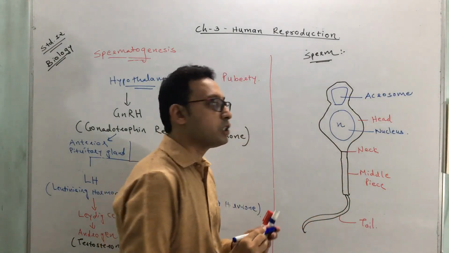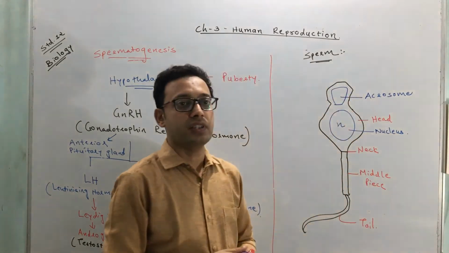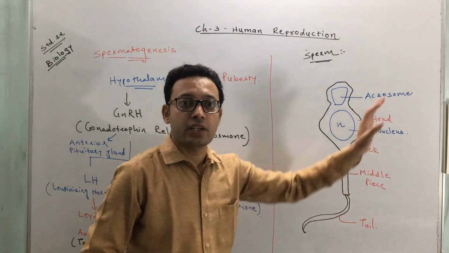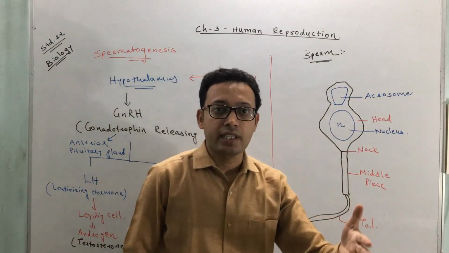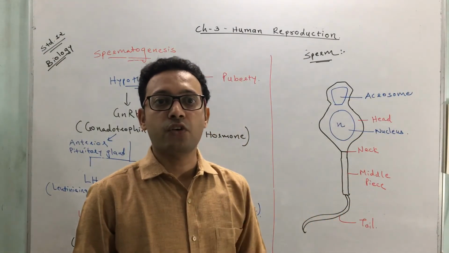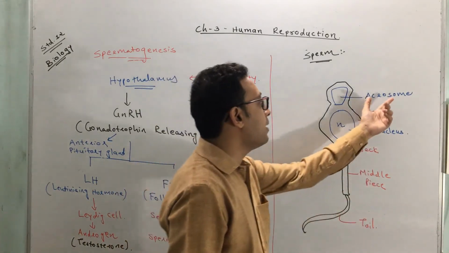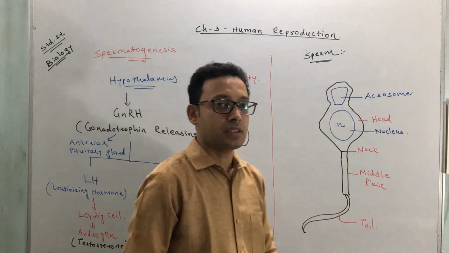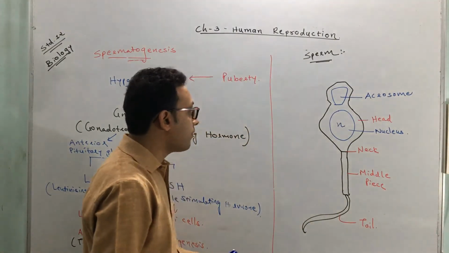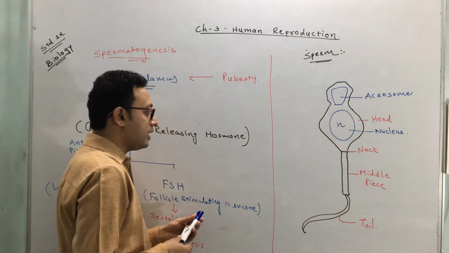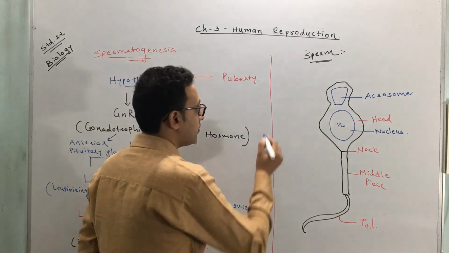Okay, so the acrosome is present towards the anterior surface of the nucleus. And you know that this acrosome formation we have already discussed in spermiogenesis. The acrosome formation occurs from the Golgi apparatus. So from the Golgi apparatus the acrosome formation starts. Now there is one important piece of information. What does this acrosome contain? This acrosome contains an enzyme.